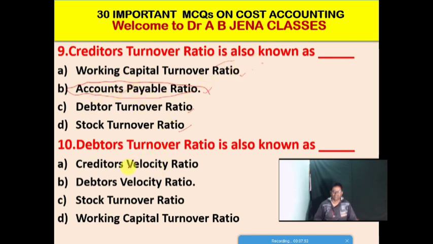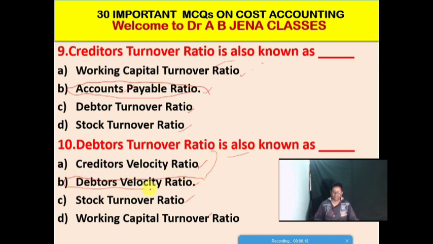Next MCQ: the debtor turnover ratio is also known as what? Option A, creditors velocity ratio. Option B, debtors velocity ratio. Option C, stock turnover ratio. And the last option, working capital turnover ratio. So debtor turnover ratio is also known as what?